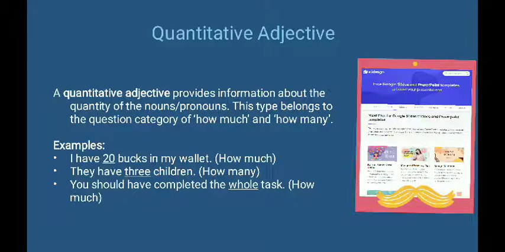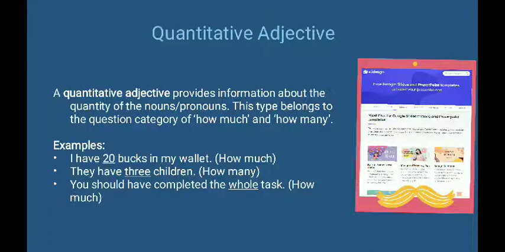And then the example of other question is how many children do they have? And you can answer they have 3 children. The word 3 in this sentence describe about the quantity of children. How many children do they have? Yeah, they have 3 children.